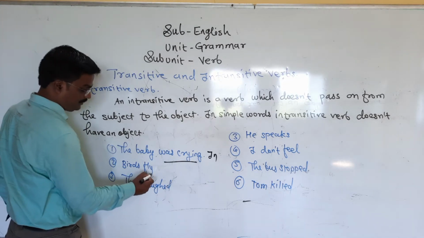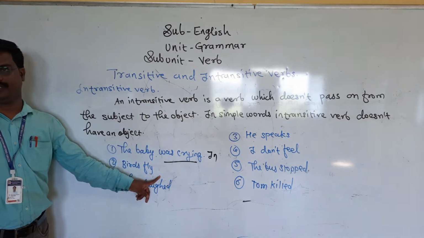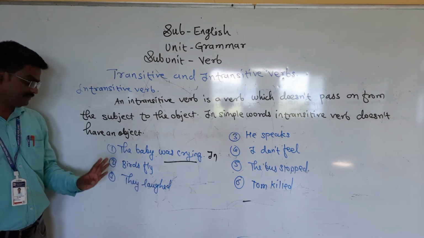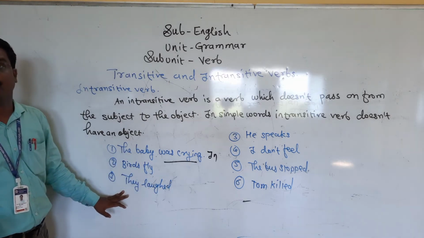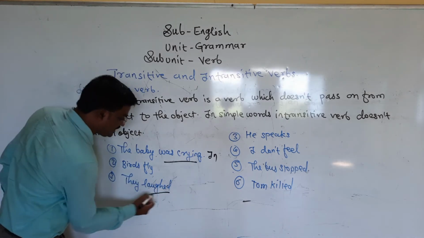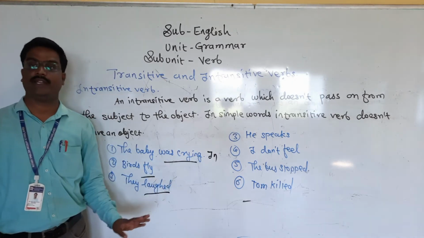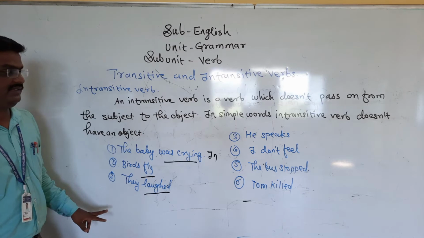Birds fly. It is also intransitive. Fly where? Or in the sky. They laugh. For what? Don't know. Okay? Only they laugh. They laugh is an action word. Fly is an action word. But here we are not getting an object, so it is an intransitive verb.